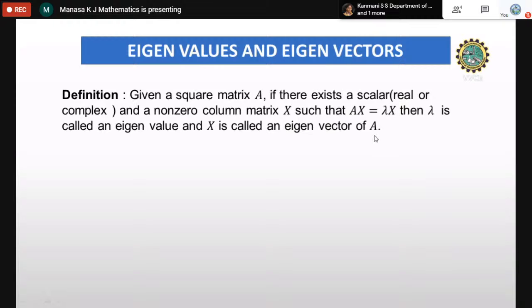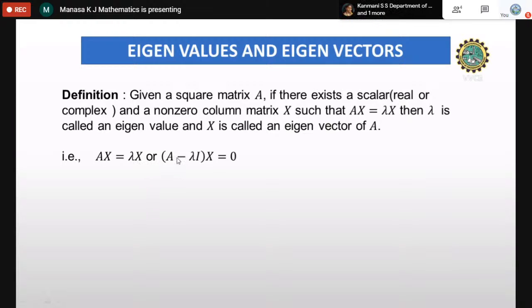Remember, A must be a square matrix. Then there exists a scalar, lambda, which is real or complex, and a non-zero column matrix x such that if Ax is equal to lambda x, then lambda is the eigenvalue and x is called the corresponding eigenvector.